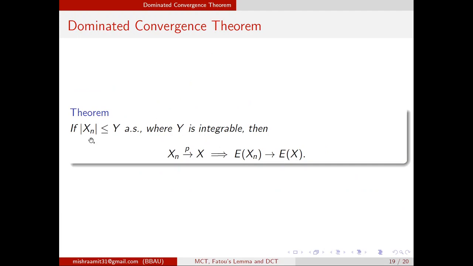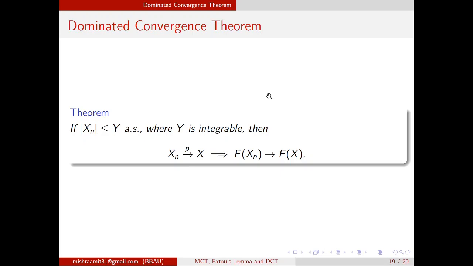It says that if mod xn is less than or equal to y almost surely, where y is integrable, then xn converges to x in probability is sufficient to imply expected xn converges to expected x. That means you can replace almost sure convergence with a weaker condition, which is convergence in probability. This is the dominated convergence theorem.